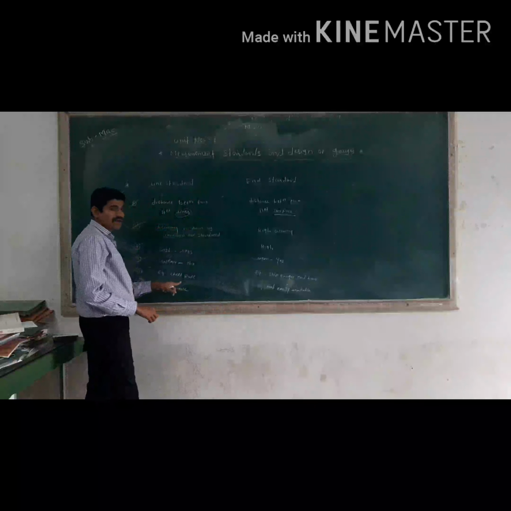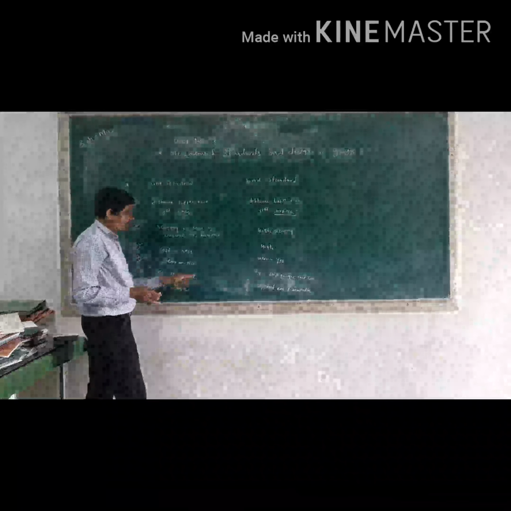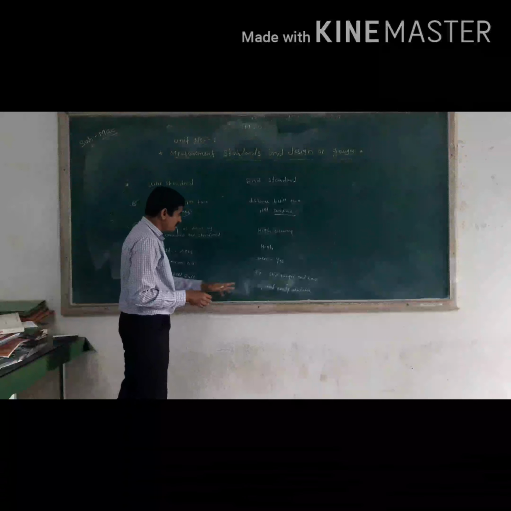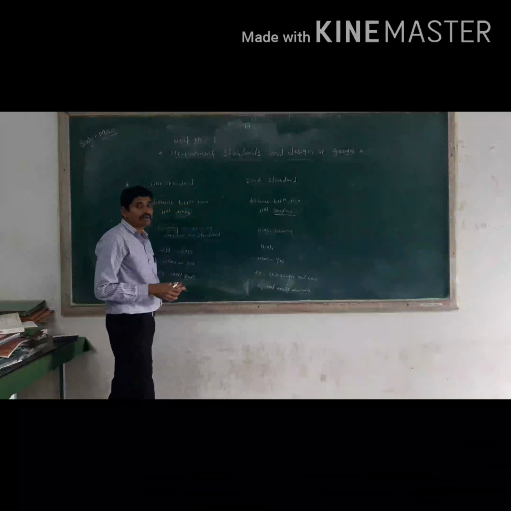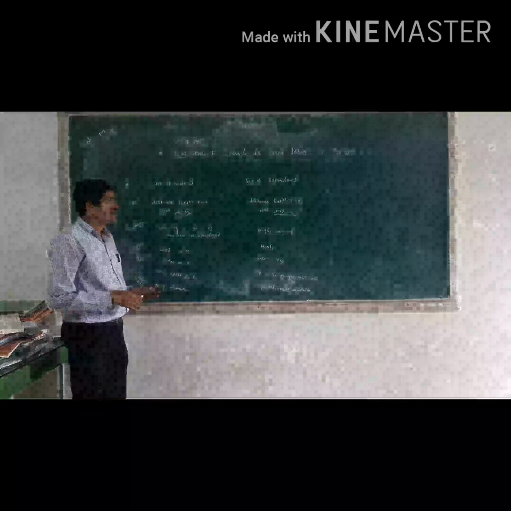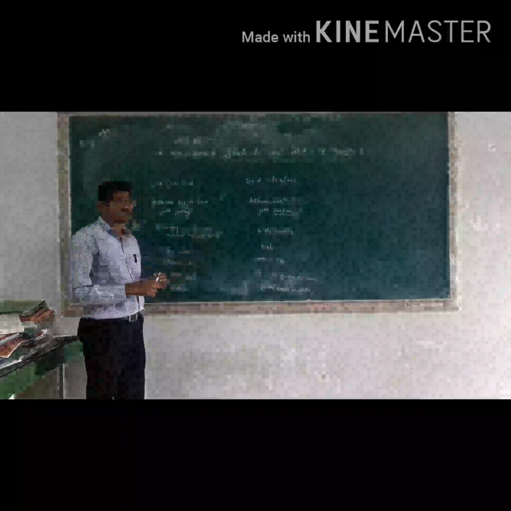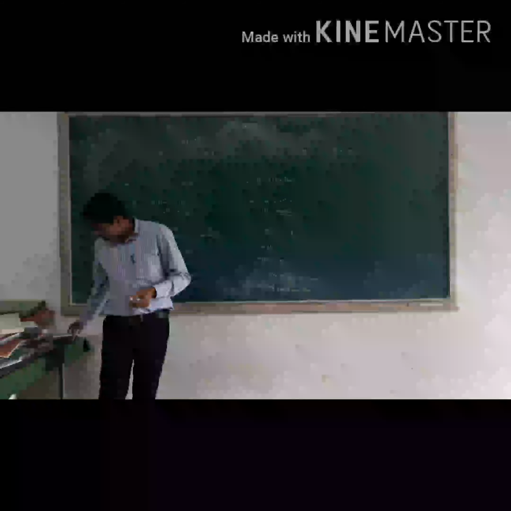Every point you have to remember with the help of these points. Don't memorize them by heart. Then we'll go on to the types of errors.